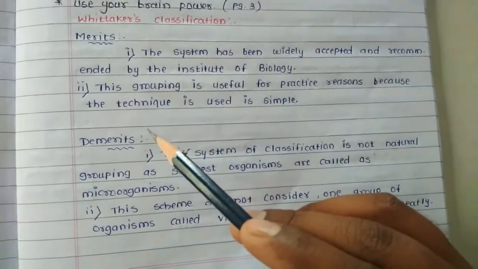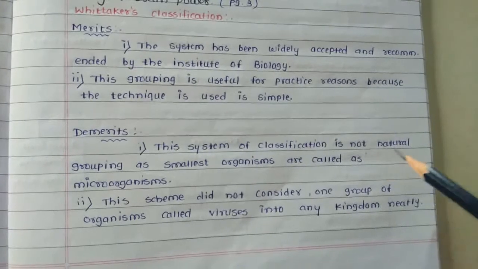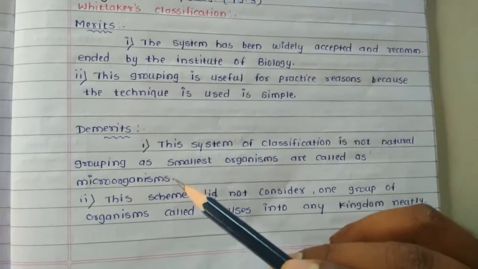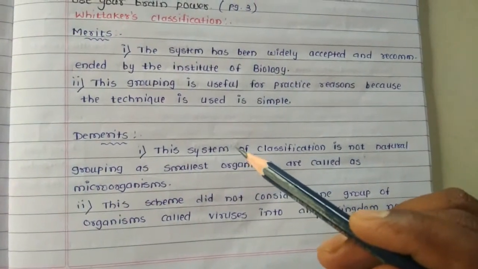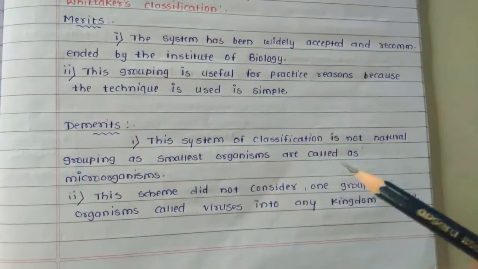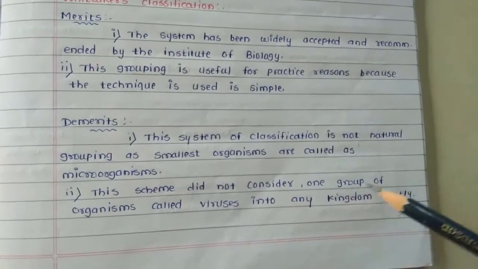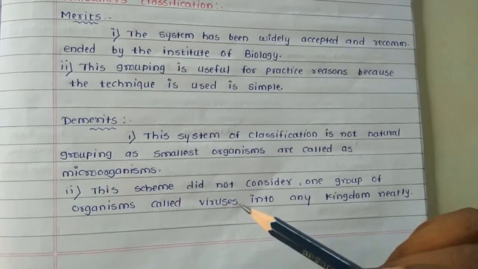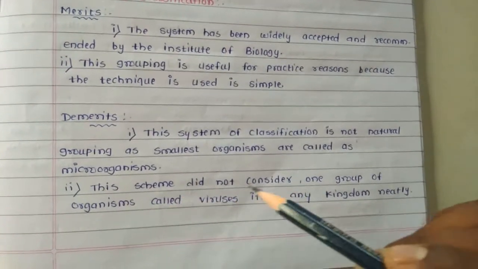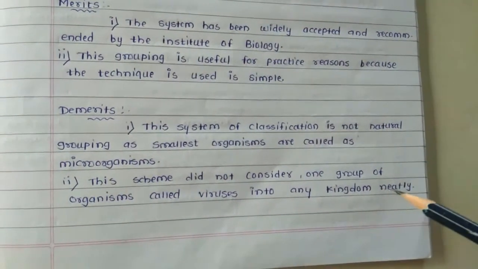And the demerits of Whittaker's classification: this system of classification is not a natural grouping, as the smallest organisms are called microorganisms. This scheme did not consider one group of organisms called viruses. So in this system of classification, viruses are not neatly placed into any kingdom.